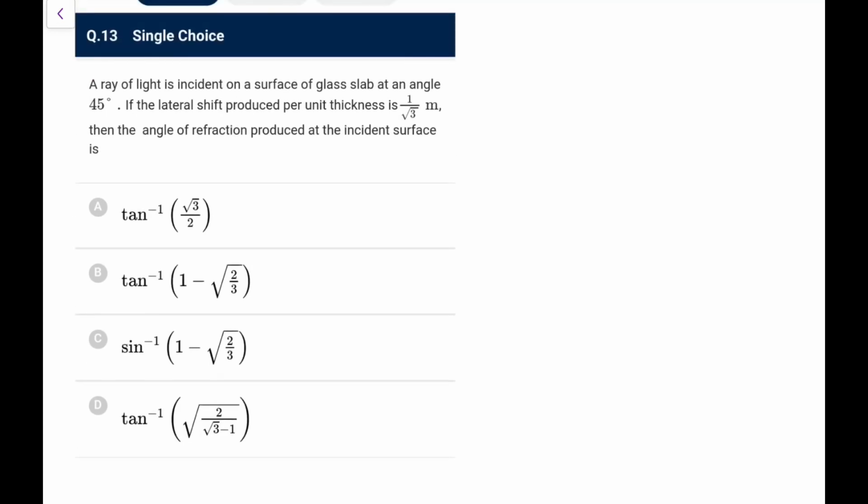Next, a ray of light is incident on the surface of a glass slab at an angle of 45 degrees, with the lateral shift produced per thickness being 1 by root 3. Then find the angle of refraction produced at the incident surface. Again, this is repeated many times. So what we are given is incident at an angle of 45 degree, like let's say like this. When it comes, it will go like this. This is r, and it will go out at 45 again.